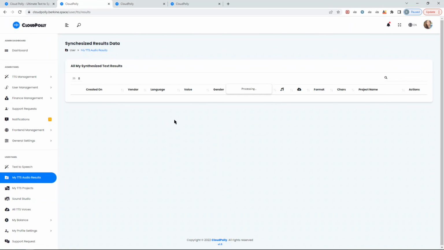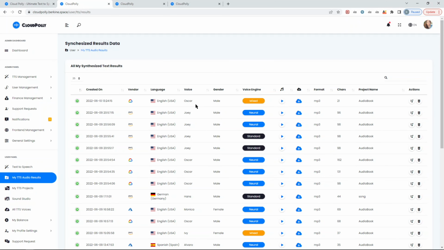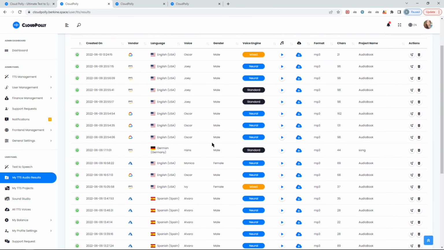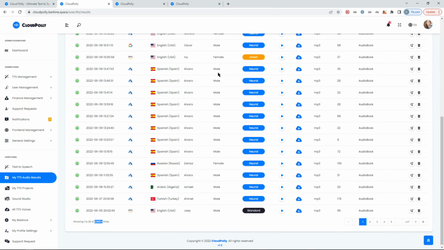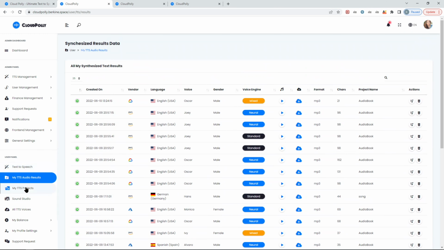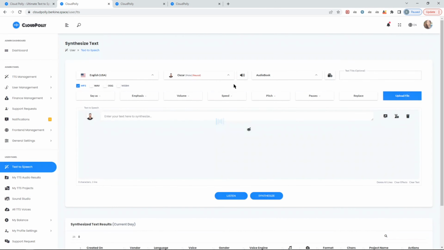Just to give you some perspective, I think there should be a lot of results because it's the publicly available demo, so anyone with the link can log in and test. And obviously, everyone from the Codecanyon platform is testing it actively. As you can see, there are already close to 3,000 entries. So that's pretty much being tested widely. So if I go back to text to speech, there's a couple points I want to mention.